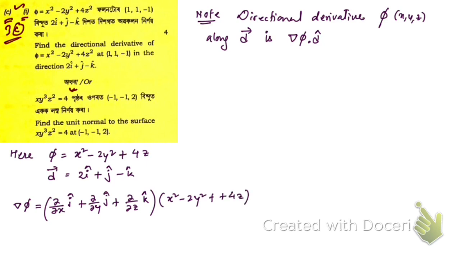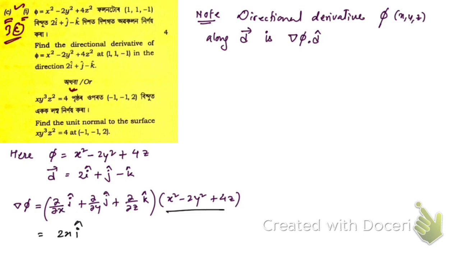Now how to find the gradient here? If you differentiate this with respect to x, then you're going to get twice x, and here we have i cap, so twice x i cap.